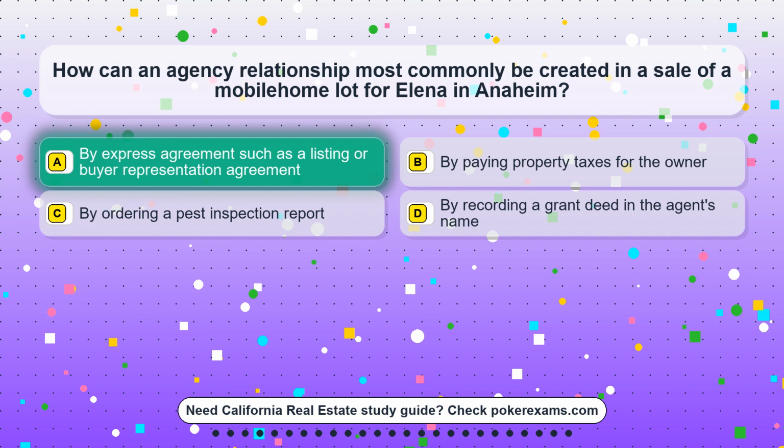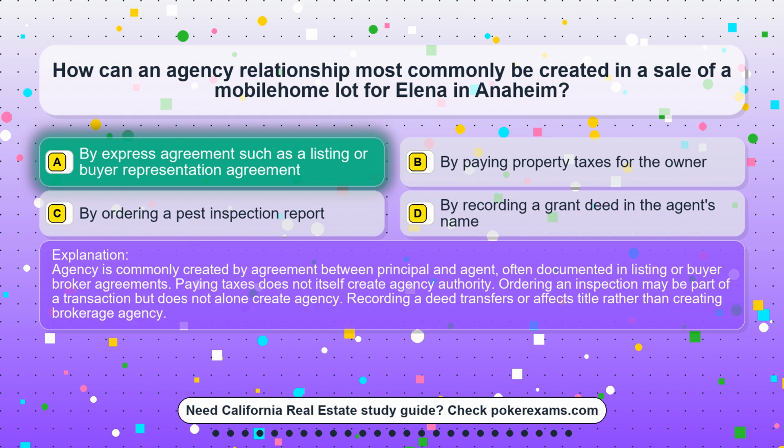The correct answer is option A. By express agreement such as a listing or buyer representation agreement. Agency is commonly created by agreement between principal and agent, often documented in listing or buyer-broker agreements. Paying taxes does not itself create agency authority. Ordering an inspection may be part of a transaction but does not alone create agency. Recording a deed transfers or affects title rather than creating brokerage agency.